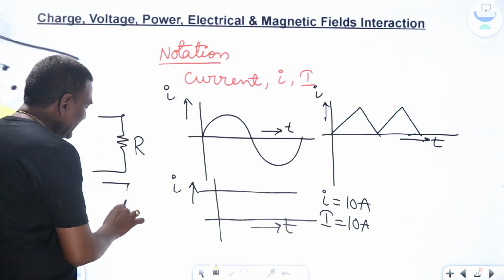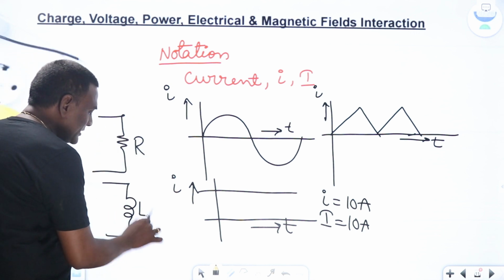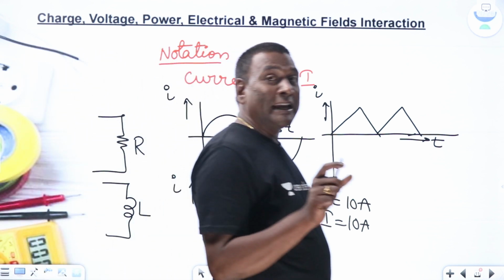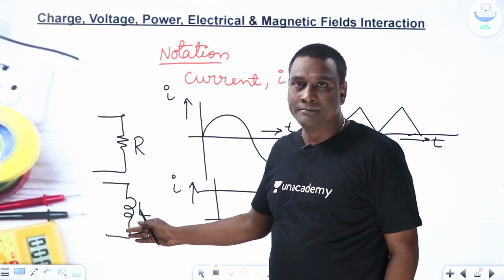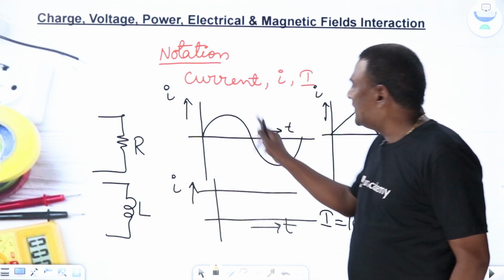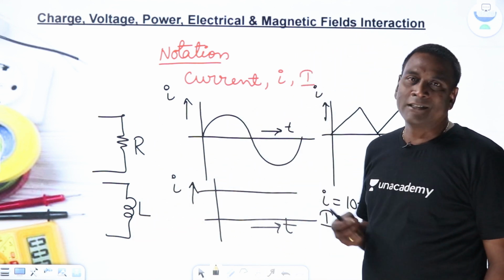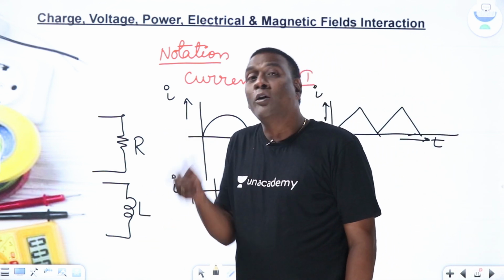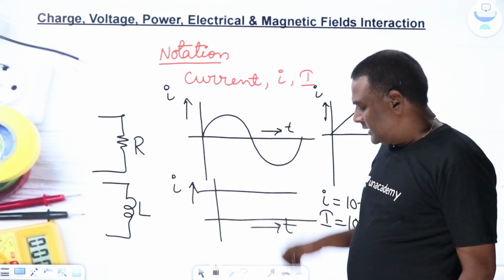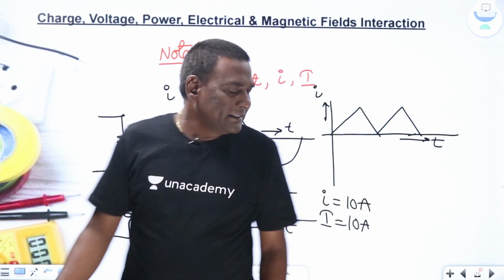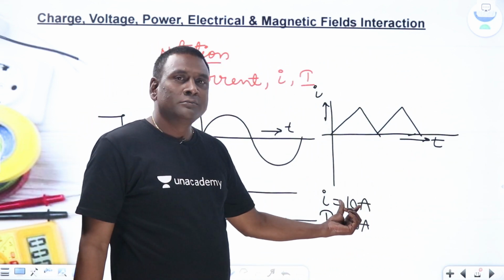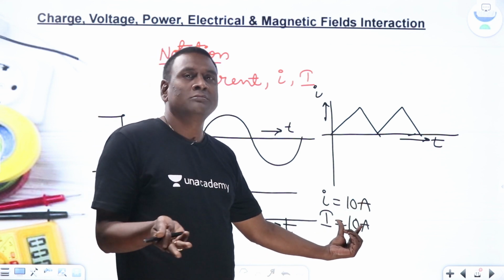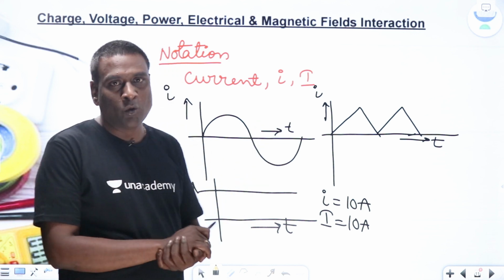If I think of inductance, we represent it with capital L, because we discussed it in our previous session, right? So for time invariant elements, and time varying inputs, outputs, excitations, responses, normally we use capital letters because they are time invariant over the time period we discussed. Here also, I equal to 10 amperes is constant, or capital I equal to 10 amperes, which is time invariant over the time period.